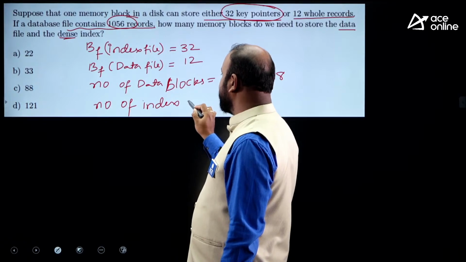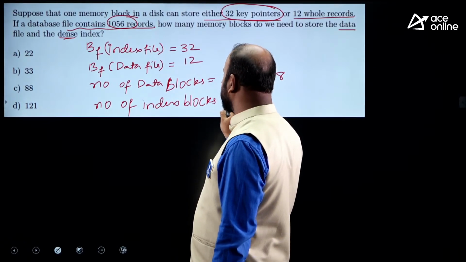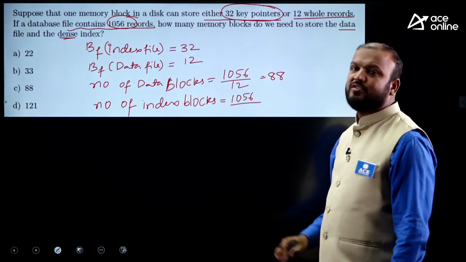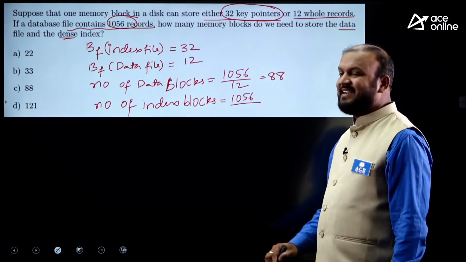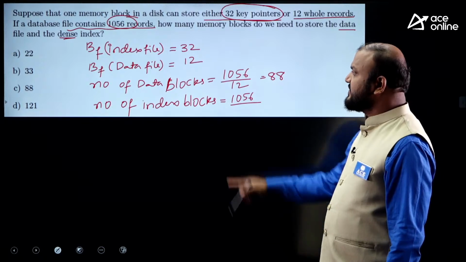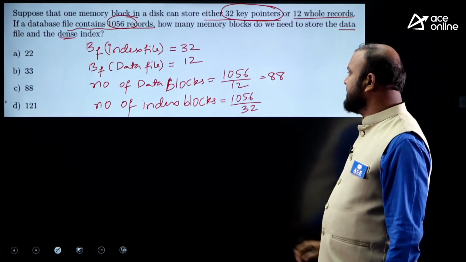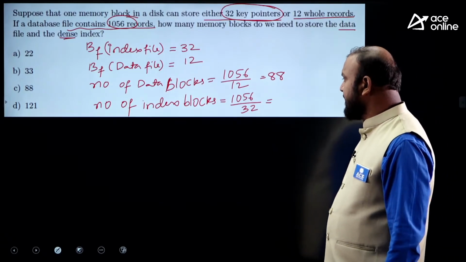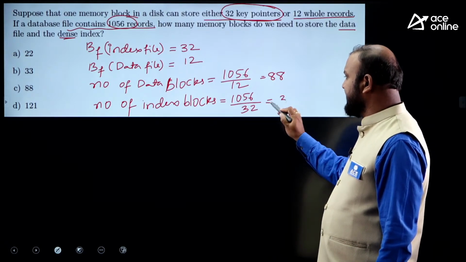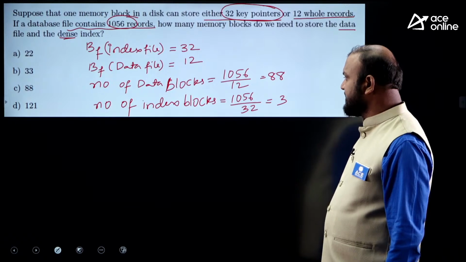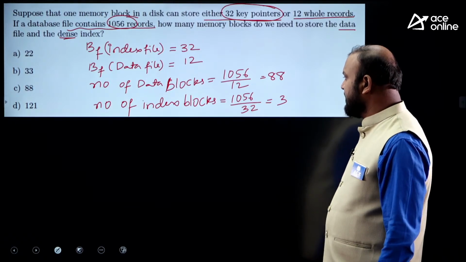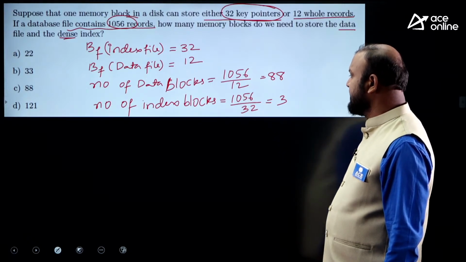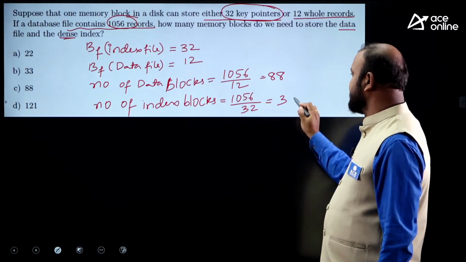And for the dense index, you need to know the number of index blocks. In a dense index, the number of index records to be created is equal to the number of records in the data file, that means 1056. For every record in a dense index, we have to create one index record. In one block, how many index records can we store? 32. So 1056 divided by 32 will give you the number of index blocks. 32 3s are 96, and 96 minus 105 leaves 96, so 33.